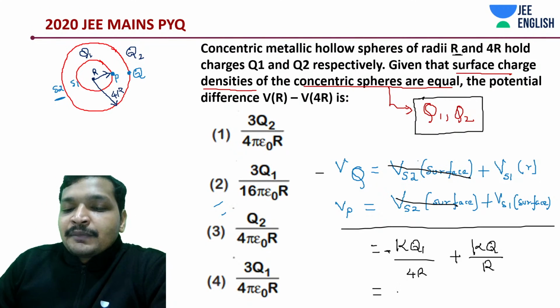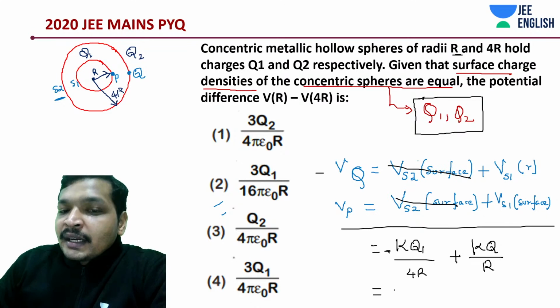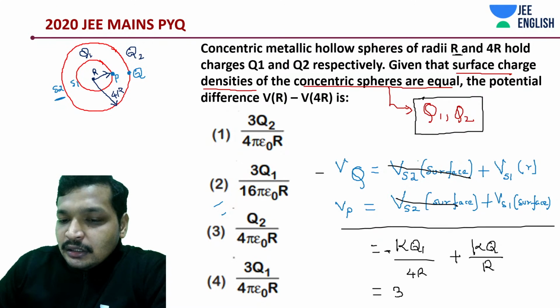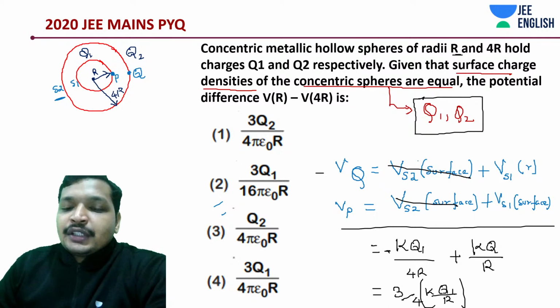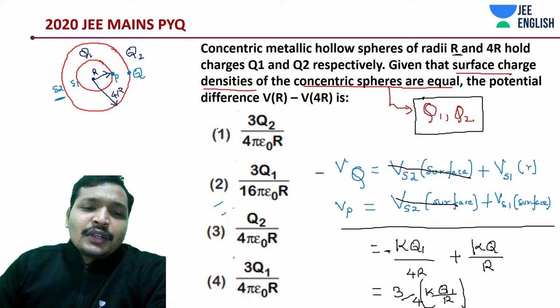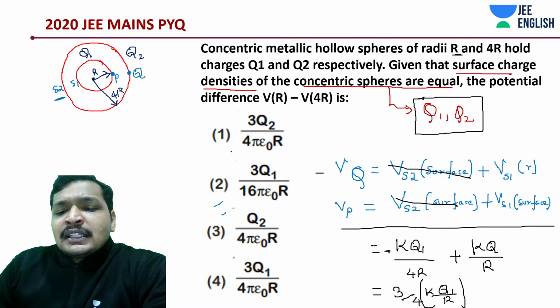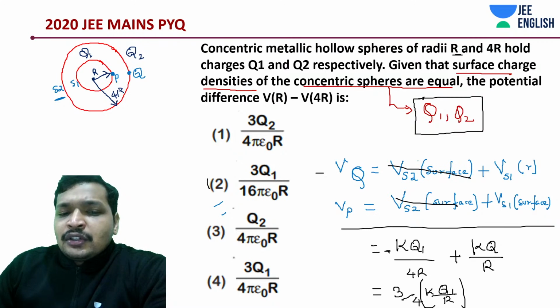So this result comes out to be something like, on the numerator there should be a 3 and on the denominator maybe a 16, but in this case it's 3 by 4 KQ1 by R. With just a rough work, we'll move into the detailed solution. I'll explain things, but this is the same thing. So what should be the answer? Answer should be like 2.